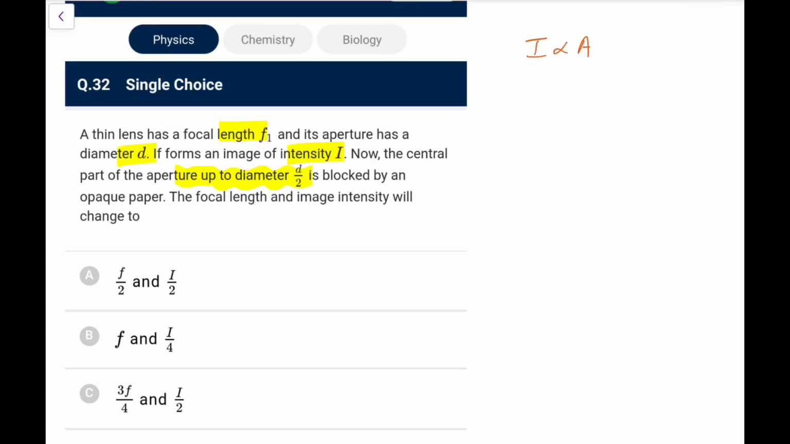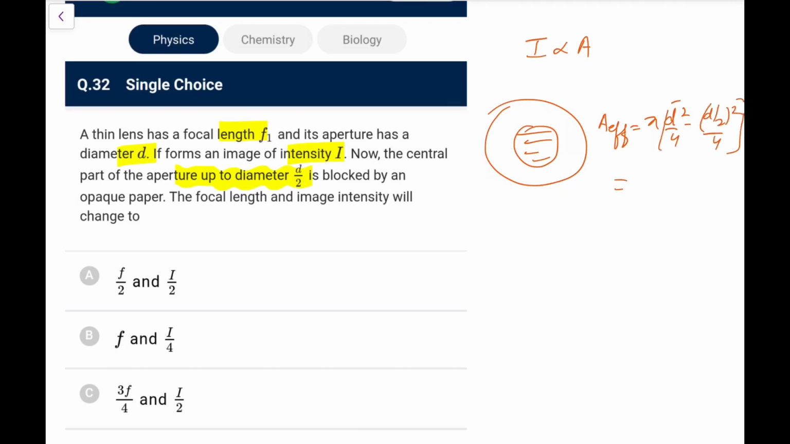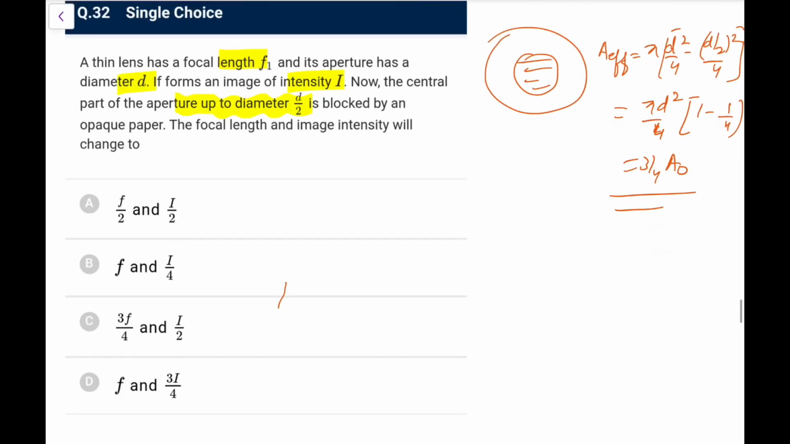So now this was the aperture and this d by 2 is blocked. So the effective area remaining would be pi d square by 4 minus pi (d by 2) whole square by 4. You can make it out. So that is pi d square by 4, I can take it as common, that is the complete area, times 1 minus 1 by 4, that is 3/4 of the original area. So area remains 3/4, so intensity becomes 3/4. So we'll go for option D.